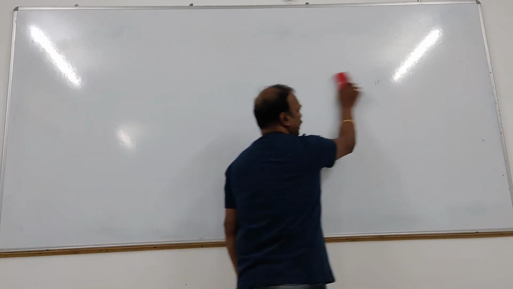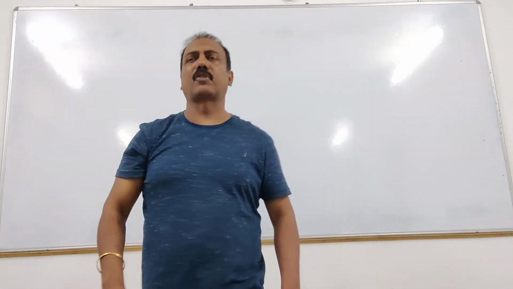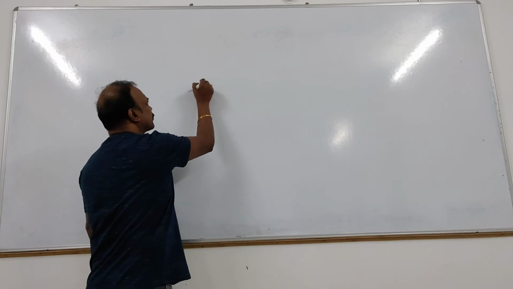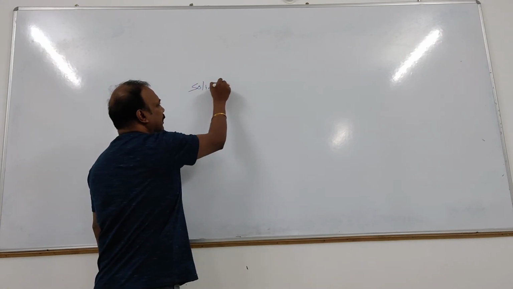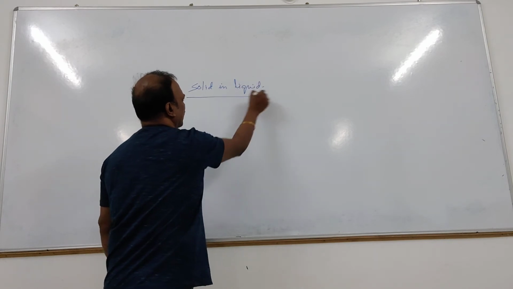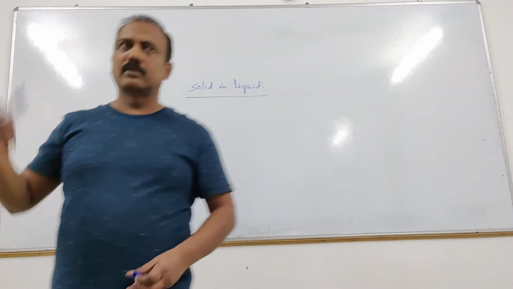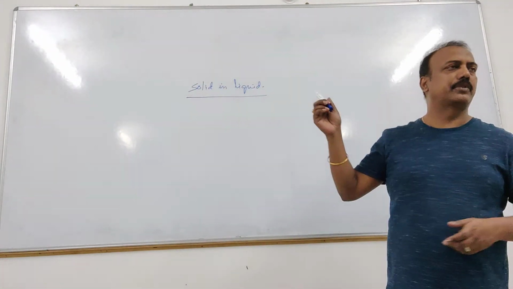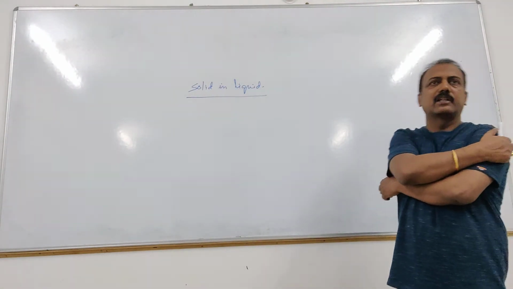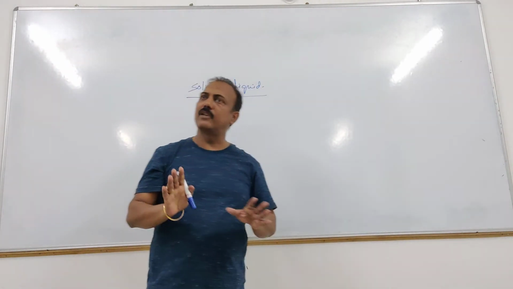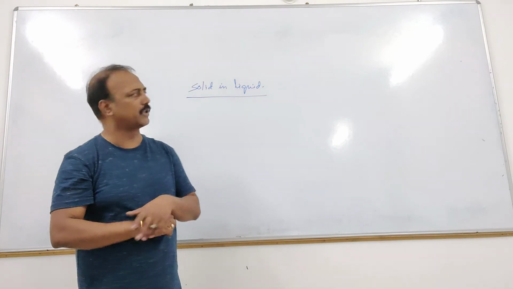There are two types of solid in liquid. Now tell me which is solute, which is solvent. In solid in liquid, solid is solute and the liquid is solvent. So the solution will be in the form of liquid. Clear? Okay, so that's it.